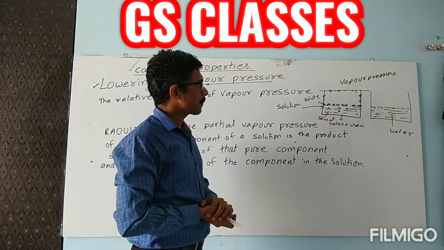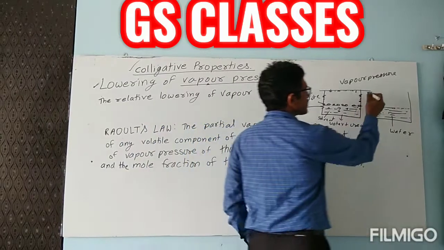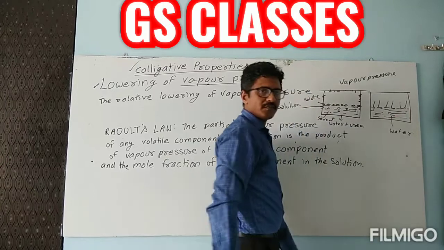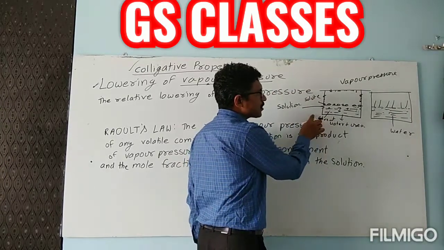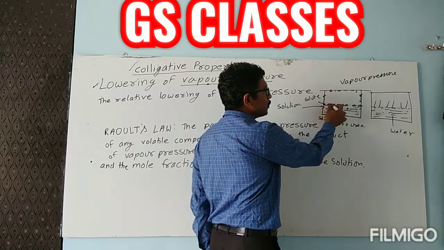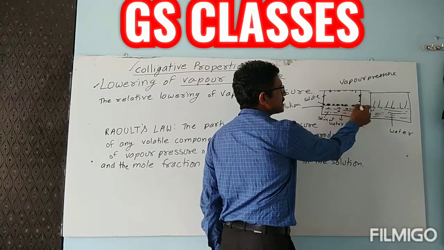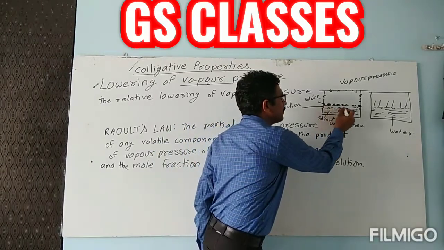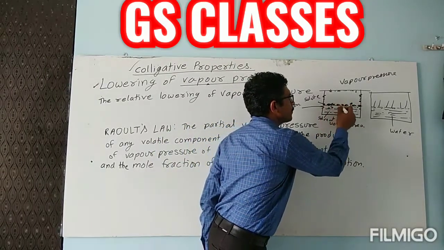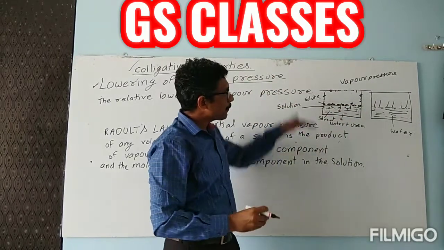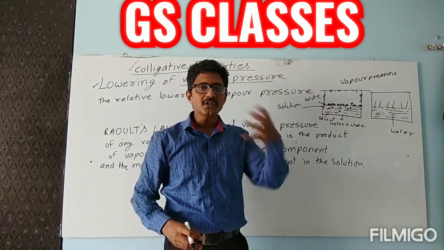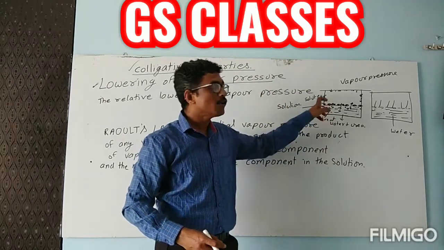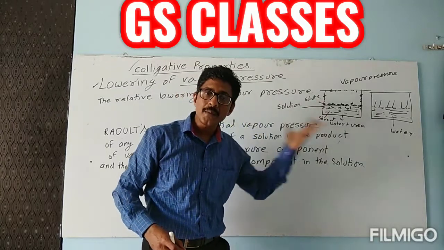Now children, in this case, water particles are free to move. But here in case of solution, after adding urea, what happens? These particles will not allow these water molecules to go up. Evaporation has now been restricted because their way has been blocked by these non-volatile urea particles.